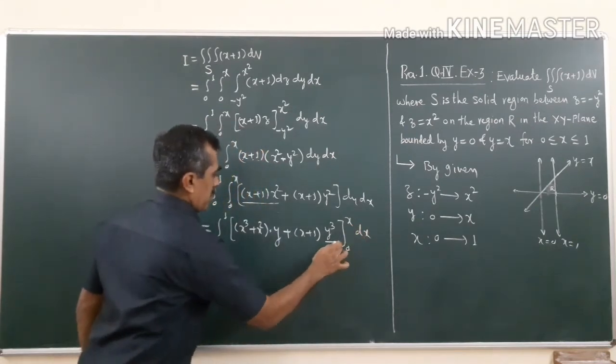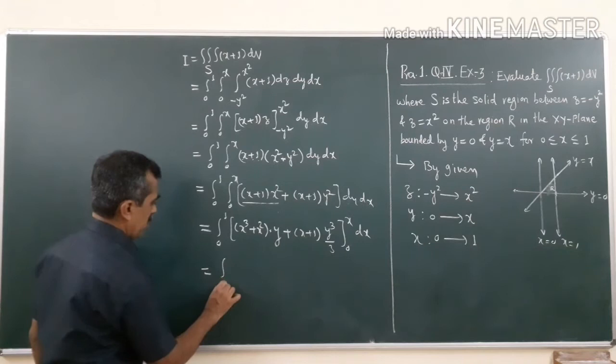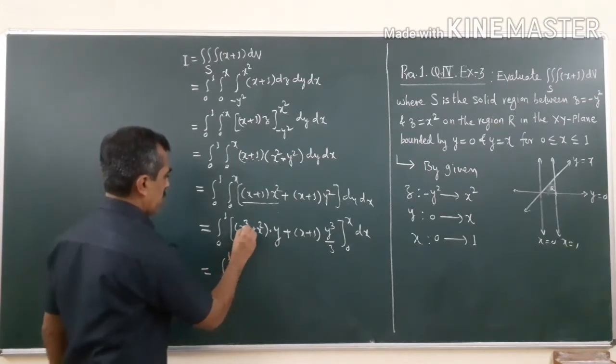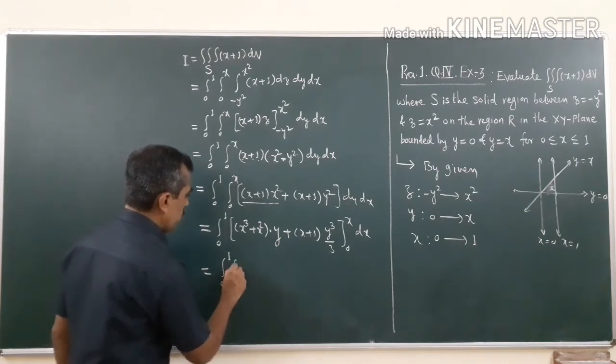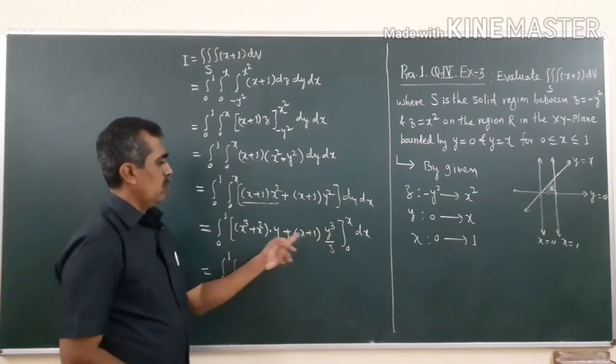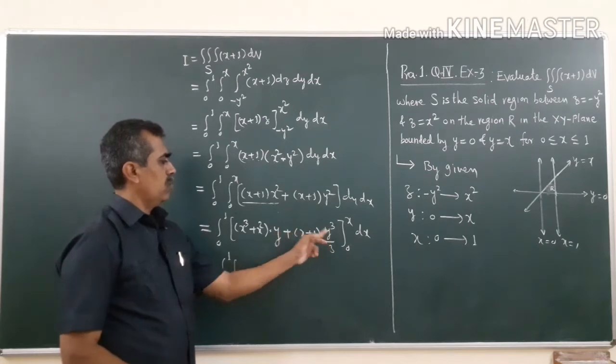So, this is equal to integral 0 to 1, now just put the upper limit as x; there is no question of lower limit because y is 0.